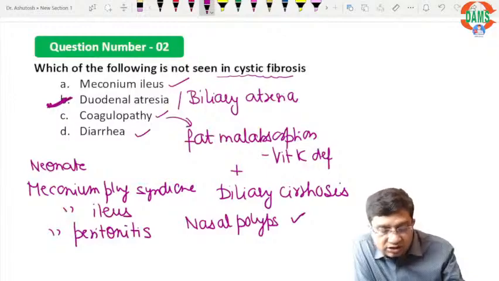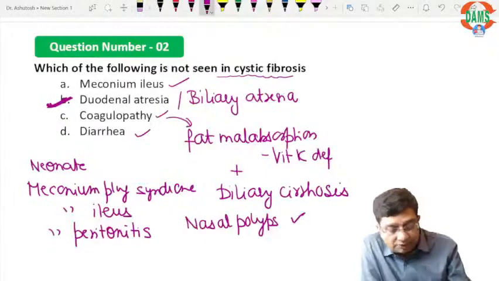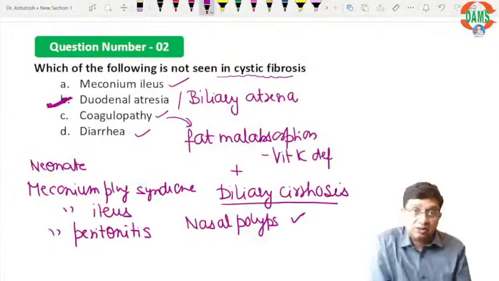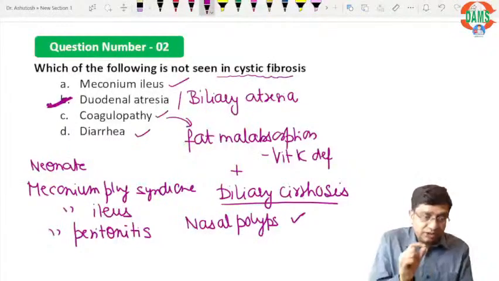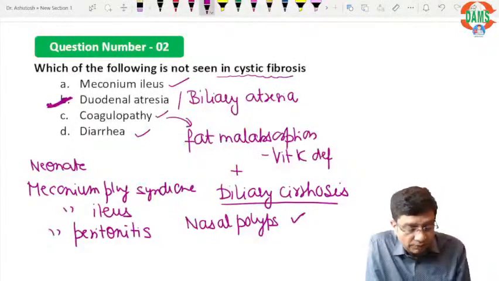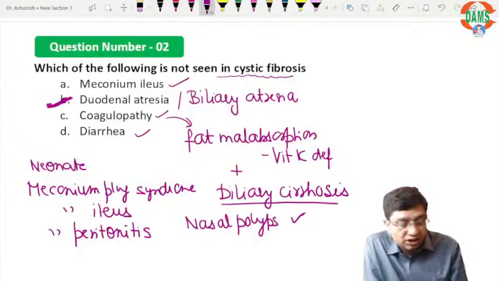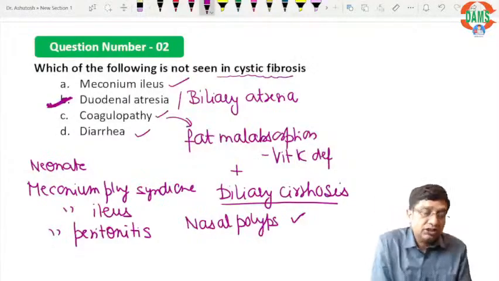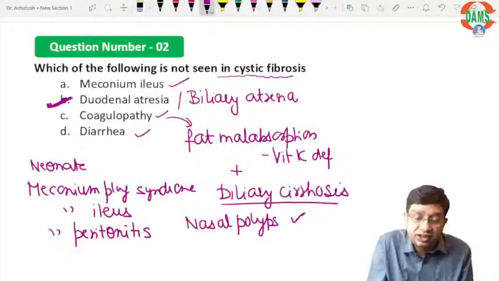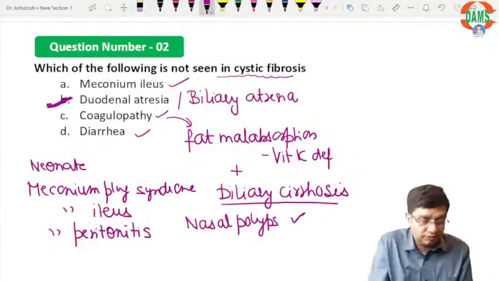This is not seen in cystic fibrosis. Biliary cirrhosis is seen, the bile becomes thick. But diarrhea, coagulopathy, meconium ileus, all of these can definitely be seen in cystic fibrosis.